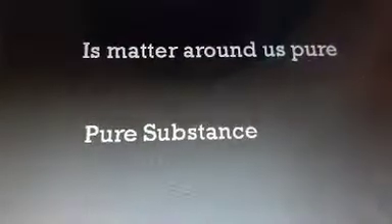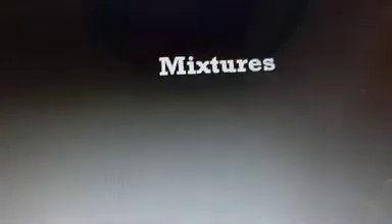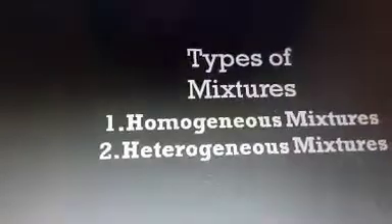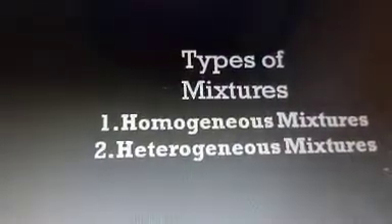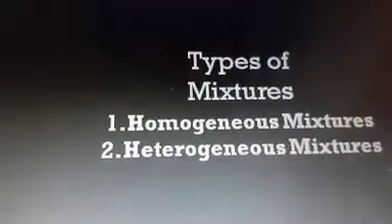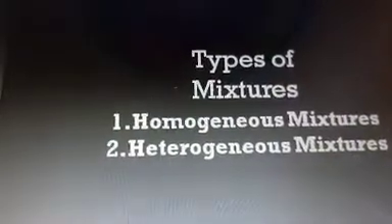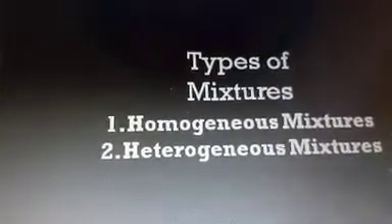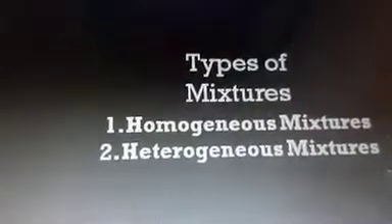Now if we move to the next thing, that is mixture. What is called a mixture? Mixture means those substances which are made up of two or more kinds of particles. Just like soil is a mixture because soil contains different types of clay, different types of microorganisms, etc. There are two types of mixture. One is called the homogeneous mixture, another is called the heterogeneous mixture.